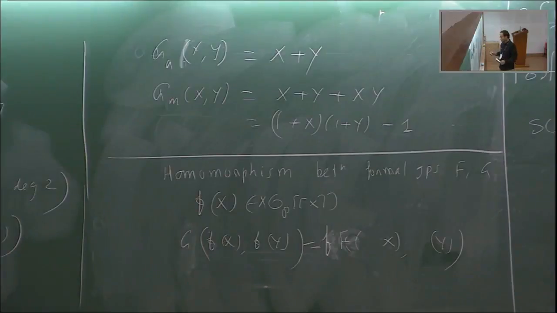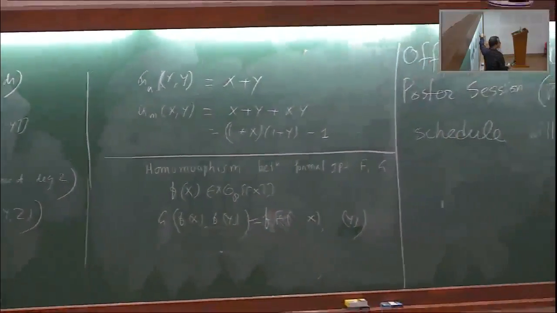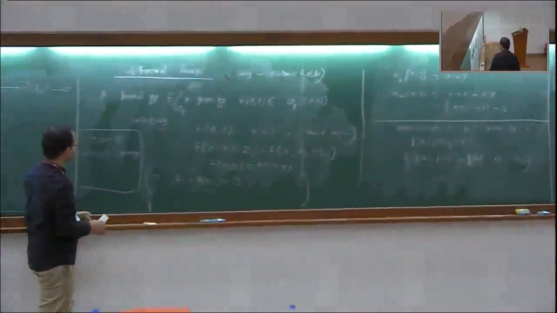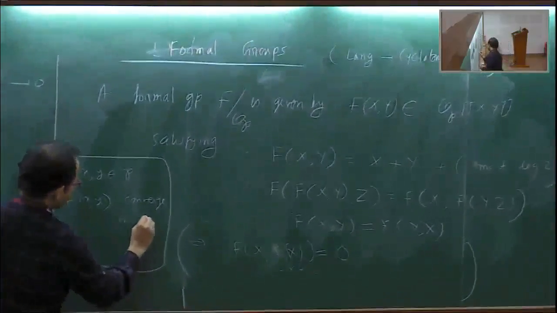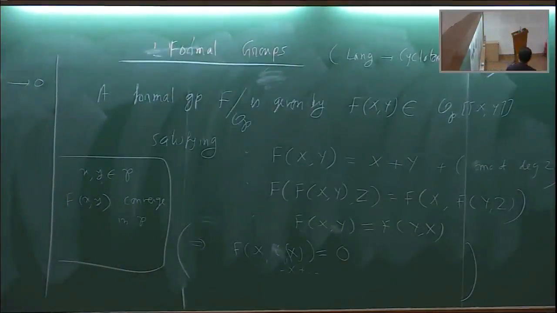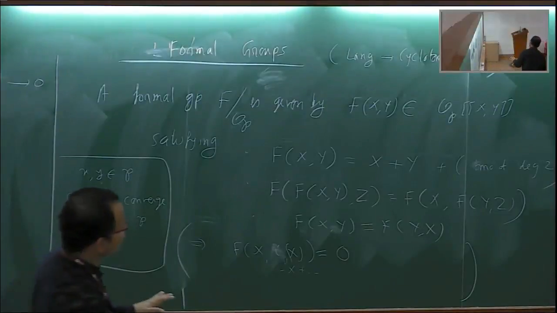Another thing to note is that this is all done symbolically, but one thing to observe is that if x and y belong to the maximal ideal, then f(x,y) will converge, because it's a power series. In general, if I have units, I cannot say that this will converge, but because I will be taking higher and higher powers of x and y, in the p-adic topology, it will converge. That's why it's best to work with a complete ring. So this converges, and it will be in P. So roughly speaking, this is what a formal group is.